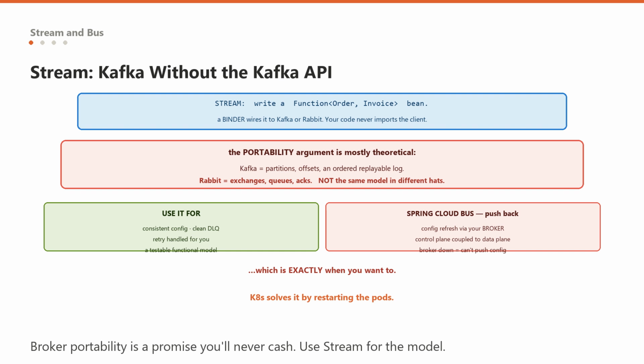Rabbit has exchanges, queues and acks. Those are not the same model wearing different hats, and an abstraction that pretends they are will leak the moment you need anything real. The genuine benefits are narrower but they do exist. Consistent configuration, a clean dead letter setup, retry handled for you, and a functional programming model that is much nicer to test than raw consumers. Use it if you want those. Do not use it because you believe you will change broker.